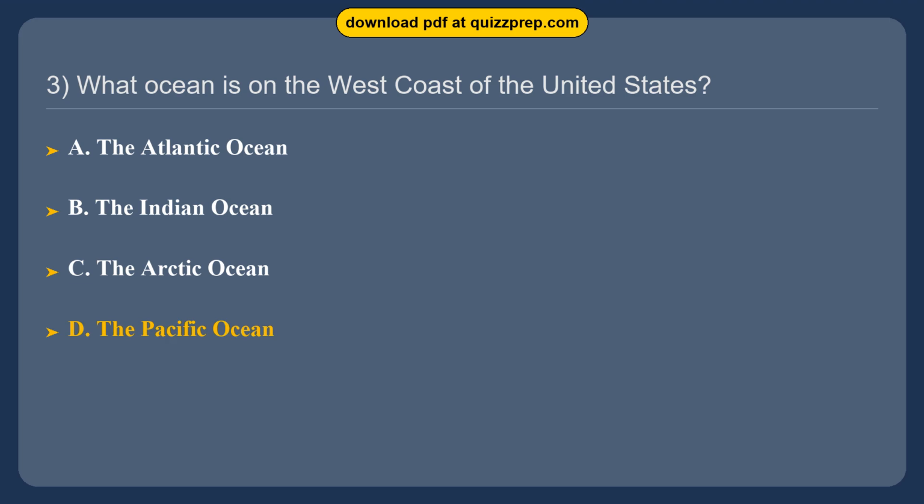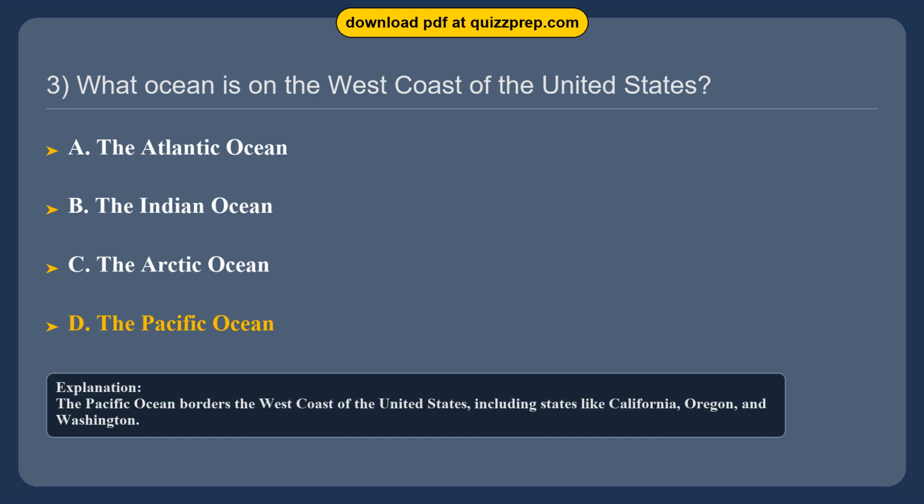The correct answer is option D. The Pacific Ocean. The Pacific Ocean borders the west coast of the United States, including states like California, Oregon, and Washington.